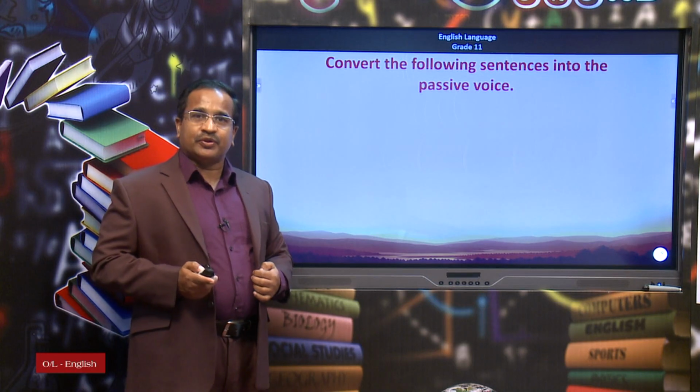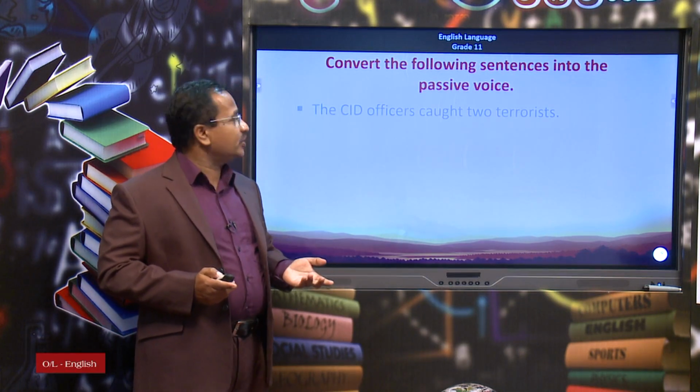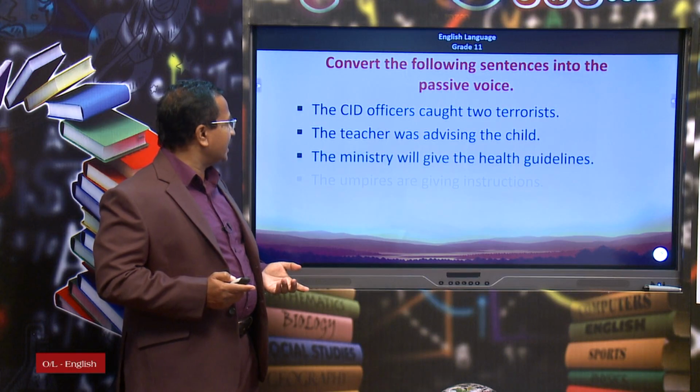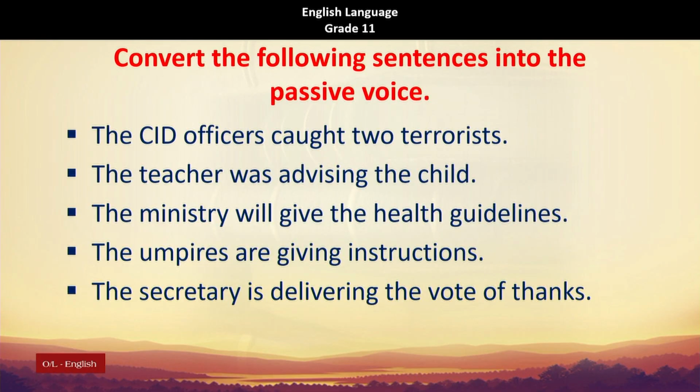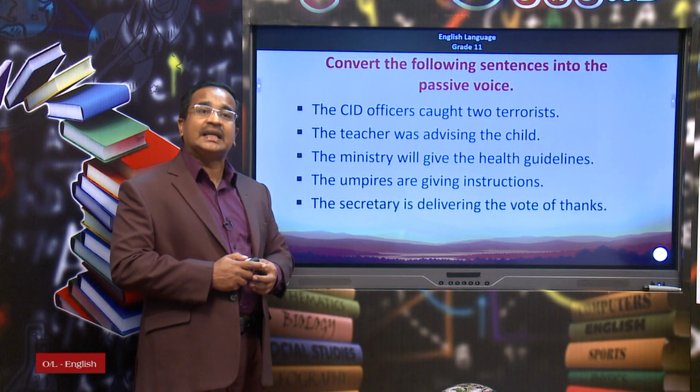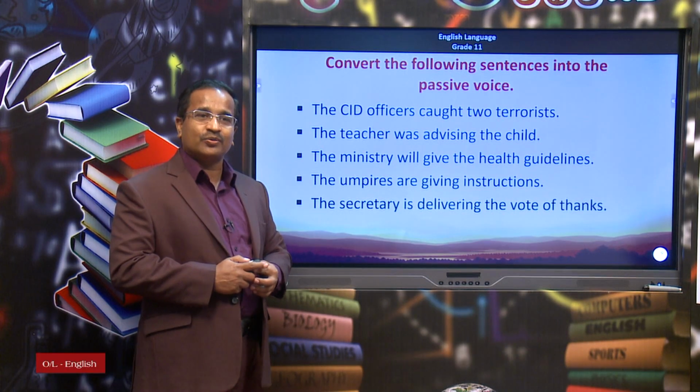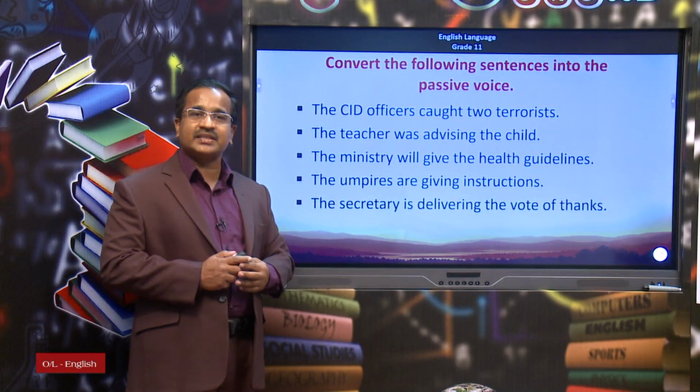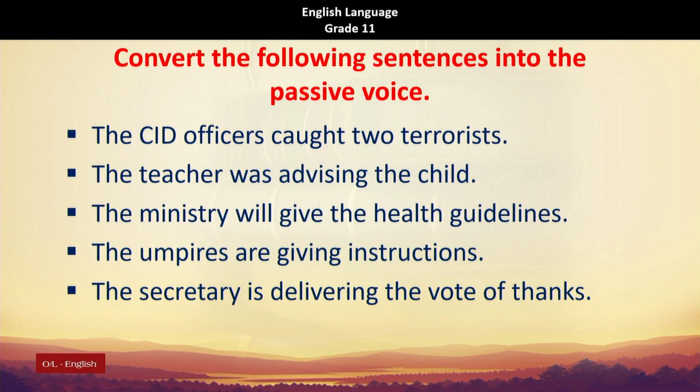A small activity for you: convert the following sentences into the passive voice. Let us have a look at these sentences. There are 5 sentences and I am going to give you a little time to try to convert these sentences into the passive voice. Let us read the sentences, children. The CID officers caught 2 terrorists. The teacher was advising the child. The ministry will give the health guidelines. The umpires are giving instructions. The secretary is delivering the vote of thanks.